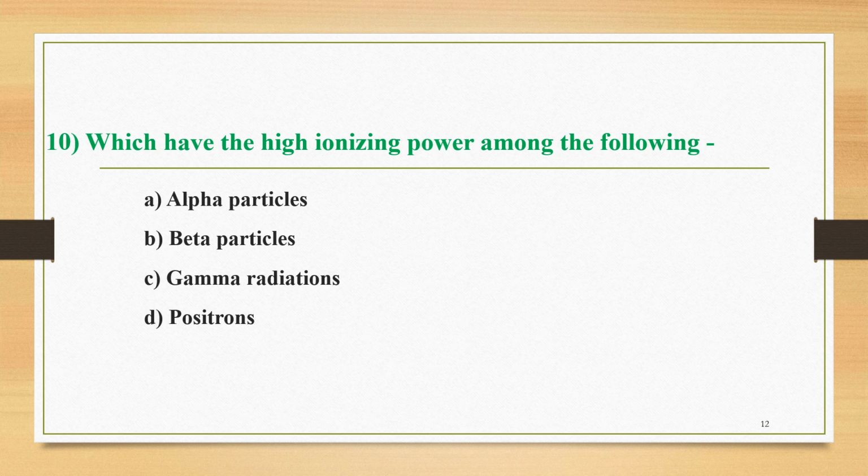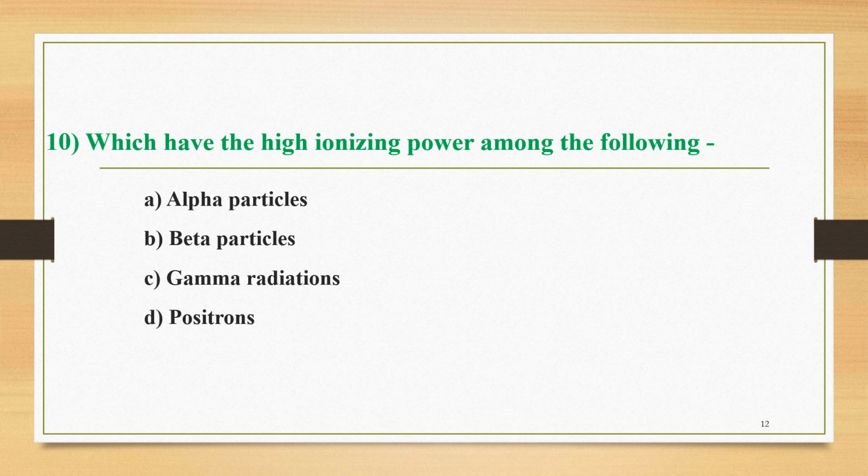Next question, number 10, is here, and the question is: which has the highest ionizing power among the following? Four options are: A is alpha particles, B is beta particles, C is gamma radiations, and D is positrons. Now, if we compare the ionizing power of these four different types of particles or radiations, this ionizing power depends upon the mass of that particular particle.